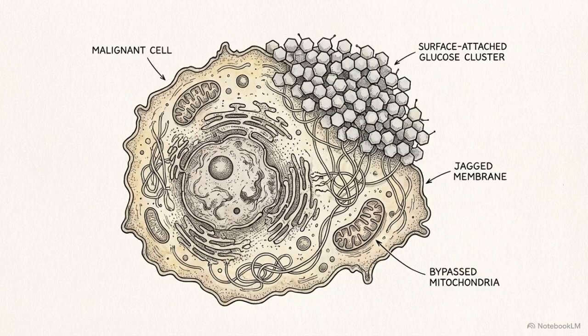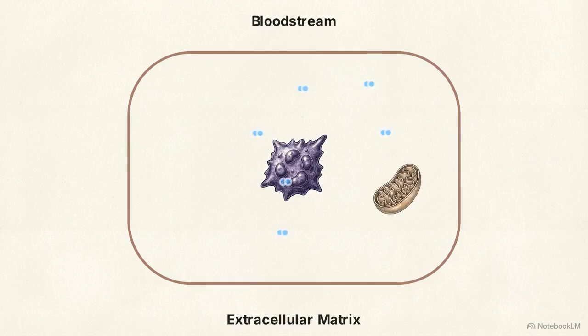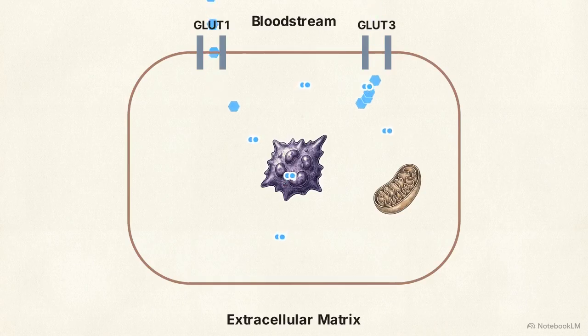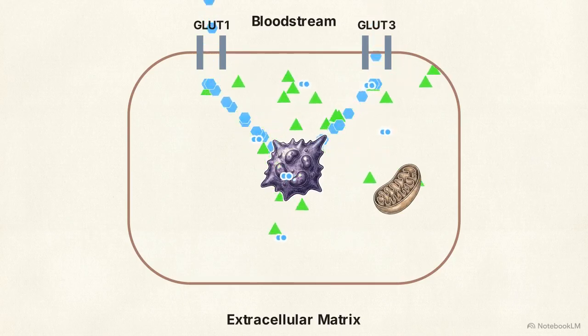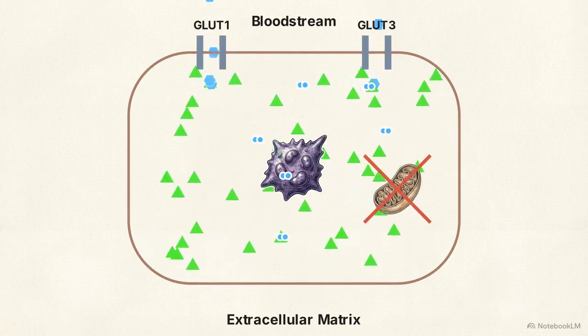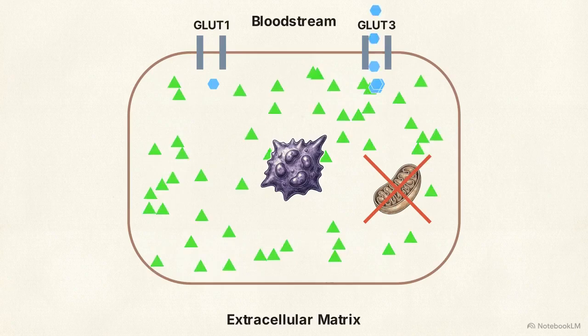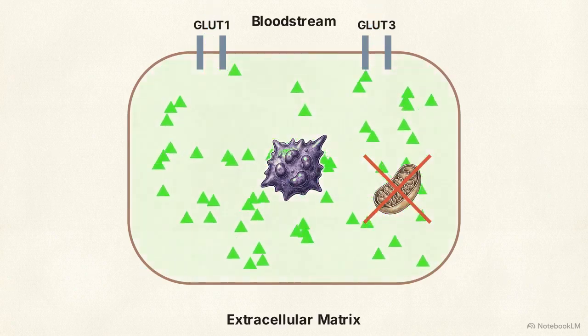To process this fuel, the tumor relies on a metabolic mechanism known as the Warburg effect, or aerobic glycolysis. Aerobic glycolysis is the cellular fermentation of glucose into energy, even when adequate oxygen is available to the cell. Malignant cells upregulate specialized membrane proteins like GLUT1 and GLUT3, constantly pulling in glucose from the bloodstream. Once inside, the cell rapidly converts this imported glucose into lactate. The tumor maintains this specific biochemical conversion regardless of local oxygen availability, bypassing standard mitochondrial respiration.